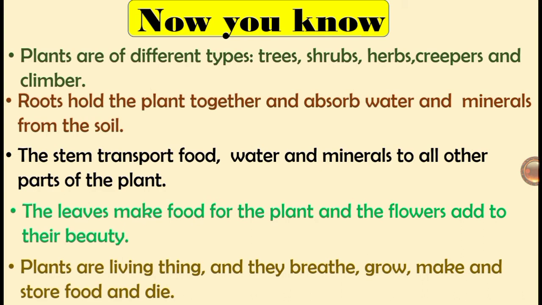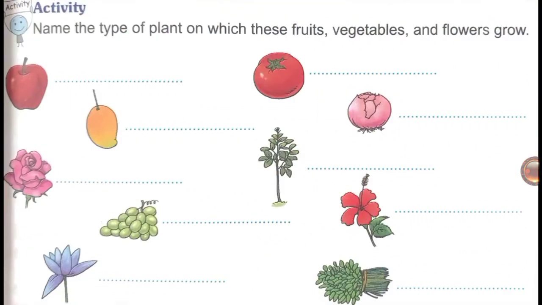So children, today's activity is to name the type of plant on which these fruits, vegetables and flowers grow. This is the activity in your textbook, and you should write the answers. For example, apple is a tree, and grape is a climber. So children, I hope you all understood this chapter.